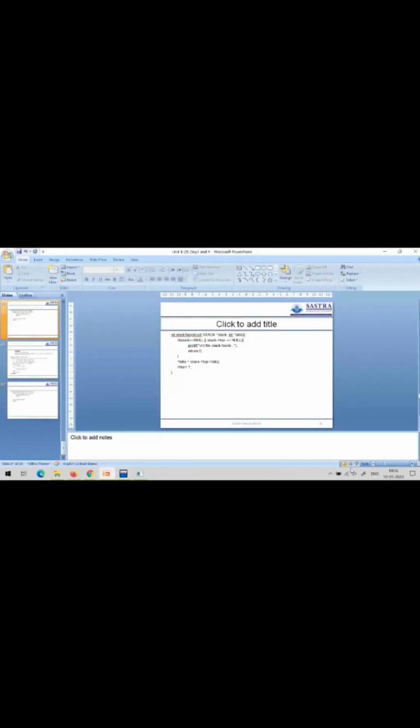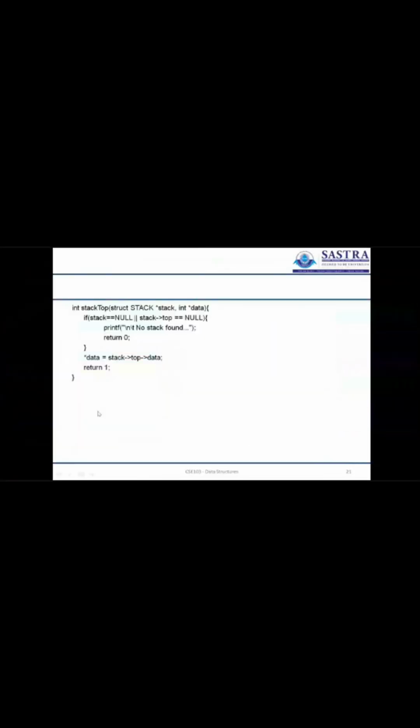Now the count functionality. As per the stack operations, we cannot traverse the list. We cannot go to each and every node, declare a count variable and increment it. Visiting each and every node is not an operation of a stack. In a stack, all operations must be only at one end, that is the top. You cannot move to the next node until you remove the first node. It is not a valid operation.